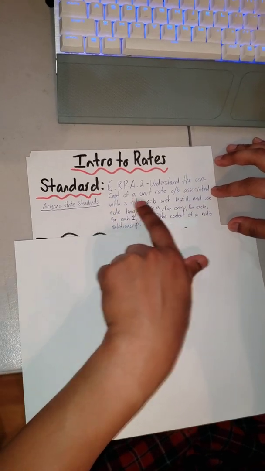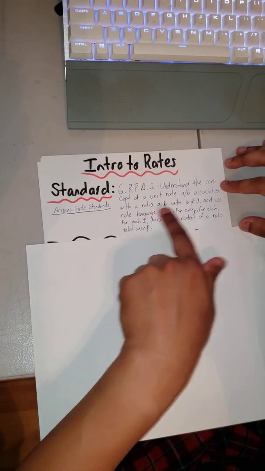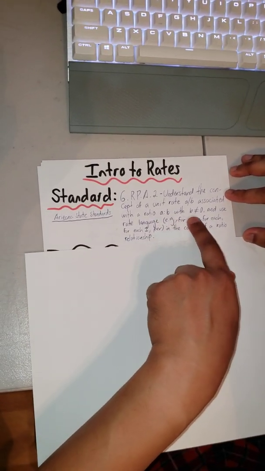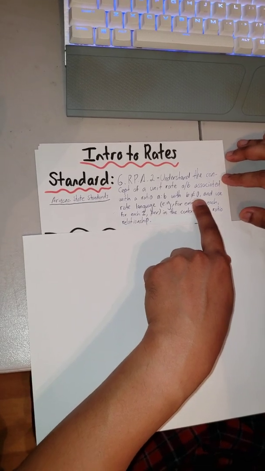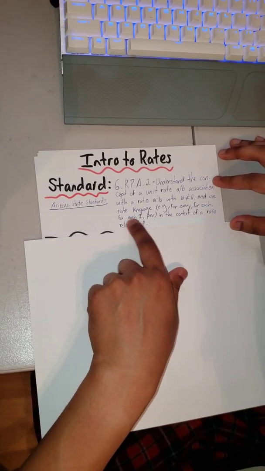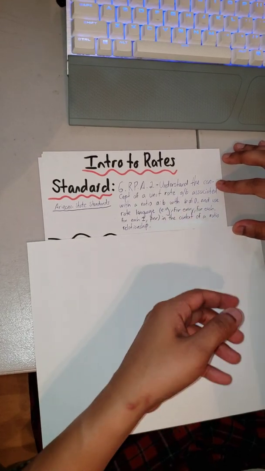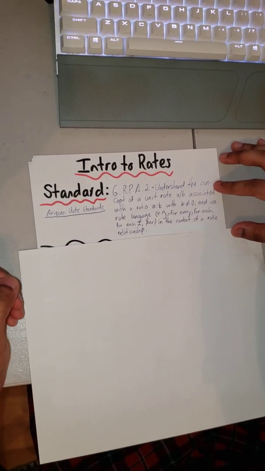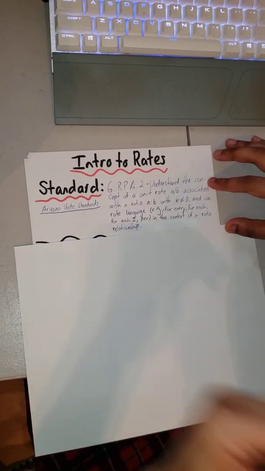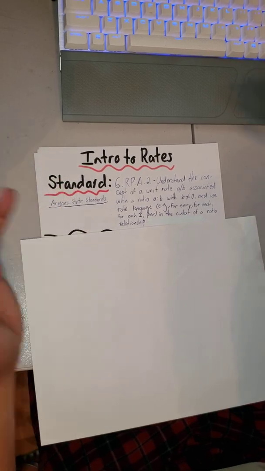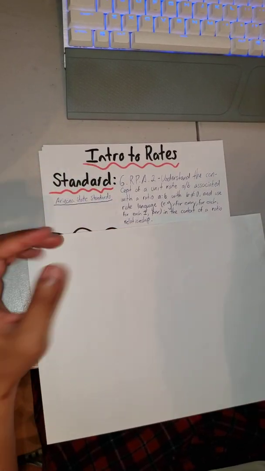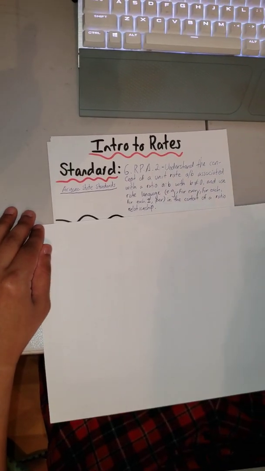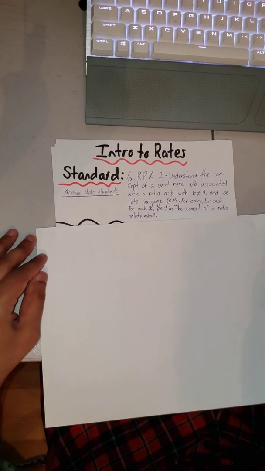Understand the concept of a unit rate, A over B, associated with a ratio A to B, with B not equal to 0, and use rate language, for example, for every, for each one, per. These are terms that we're going to be using for today's examples in the context of a ratio relationship. So today we're going to see both the rate and ratios, and how they relate to one another. These are simple questions that students might get, and then we can come up with the rates and ratios of these examples.